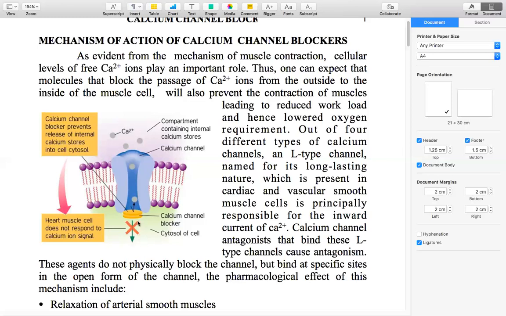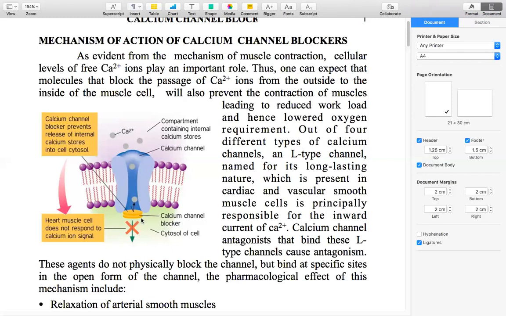And how it blocks is important. How do calcium channel blockers act on these calcium channels? They do not completely block the channel. These agents do not physically go and sit near the gate and close the gate. No, it's not like that.